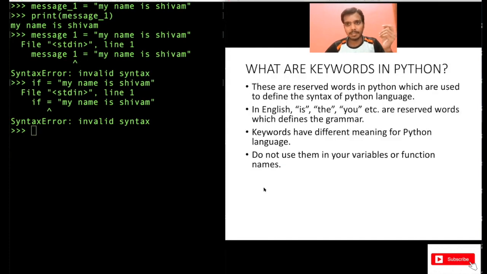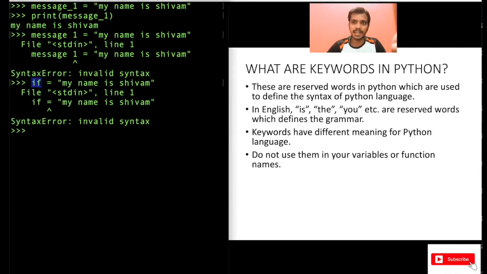Now, what are keywords in Python? This is your next question. These are reserved words in Python which are used to define the syntax of the programming language. Like for grammar in English, you use is, are, everything, right? Those are the syntax of English. Similarly, in Python also, these are the reserved keywords which are used to define the syntax of the language. So if you use if in the variable name, and if also has some other special meaning in Python, the Python language will get confused, right? That's why do not use that in a variable name.